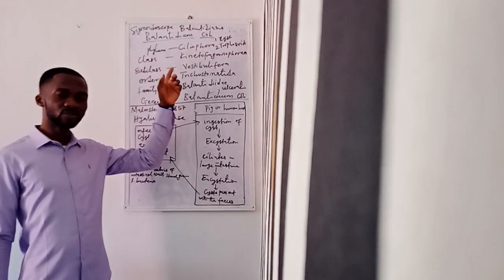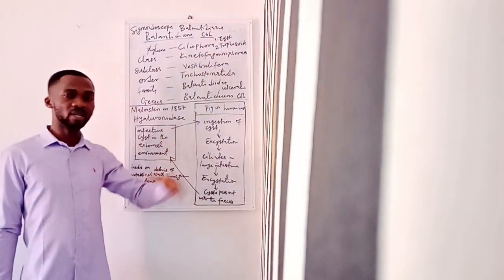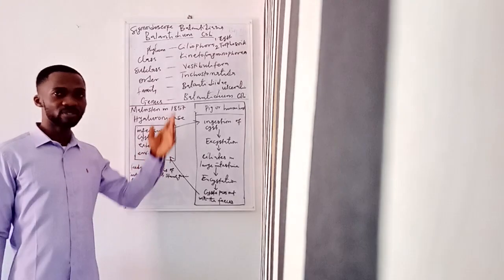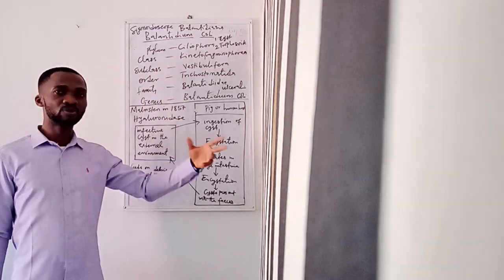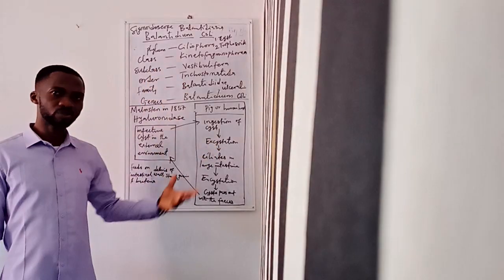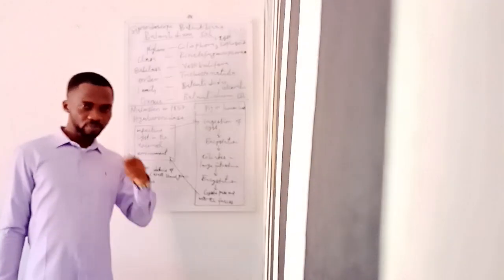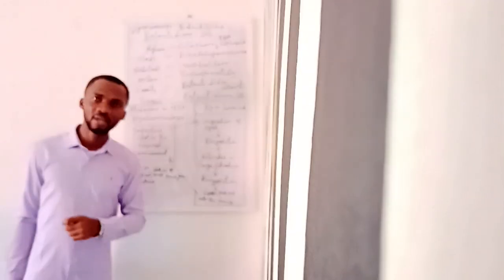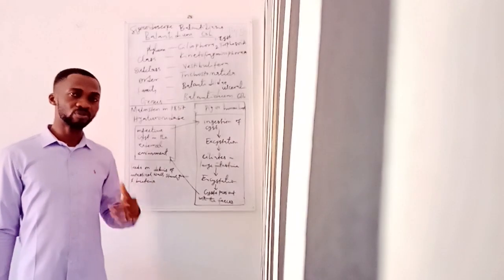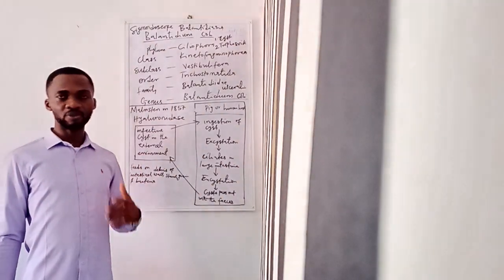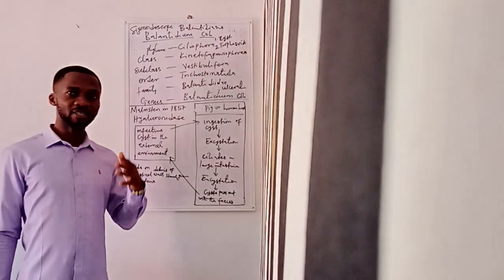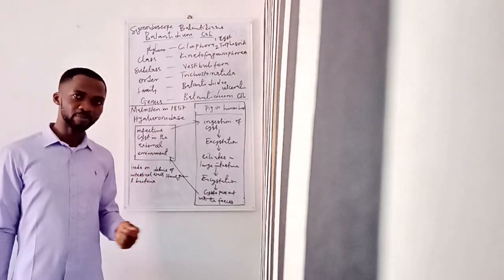So, this instrument can also be used in diagnosis when you're using the route of biopsy. Then, of course, culture. People can also use culture, but the commonest method is microscopic examination of the fecal sample, or you can say a demonstration of the presence of the parasite in the fecal sample.